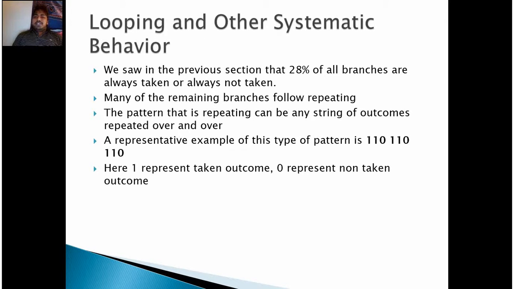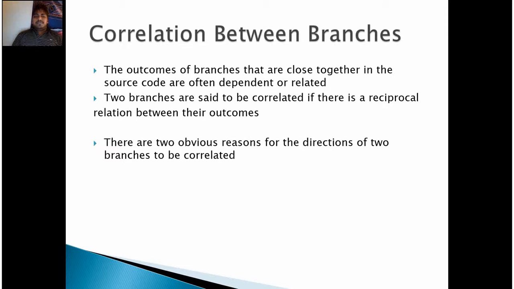Looping and other schematic behavior. We saw in the previous section that 28% of all branches are always taken or always not taken. Many of the remaining branches follow repeating patterns. The pattern that is repeating can be any string of outcomes repeated over and over. A representative example of this type of pattern is 110, 110, and 110. Here 1 represents a taken outcome, 0 represents a not-taken outcome.